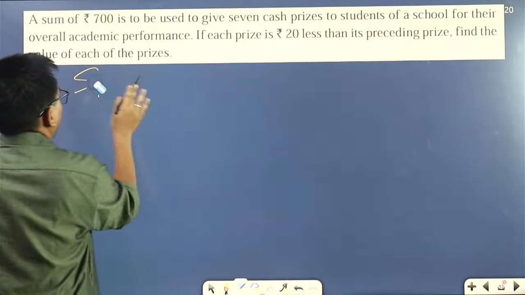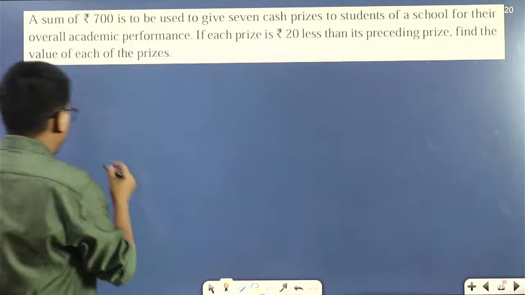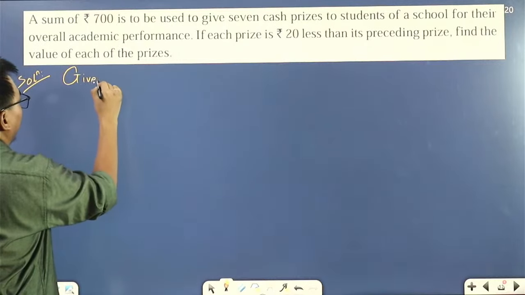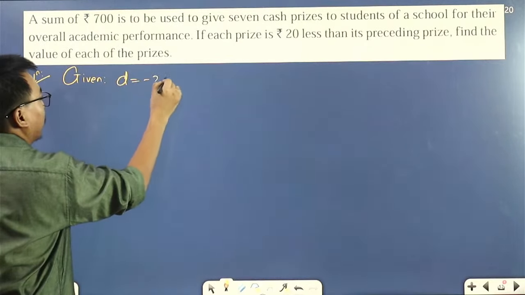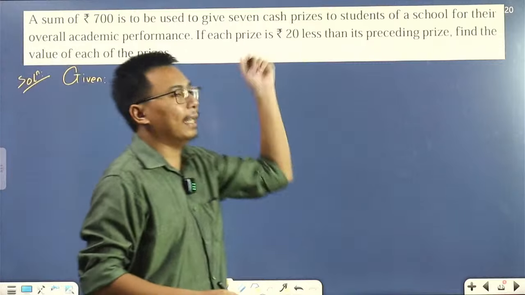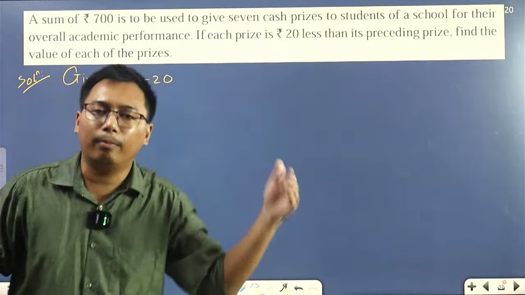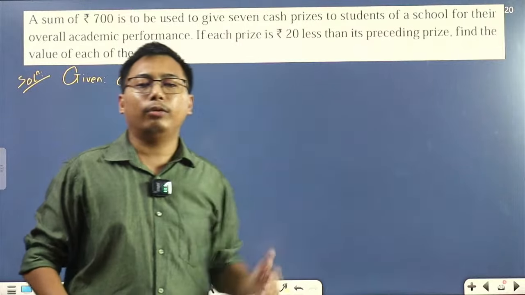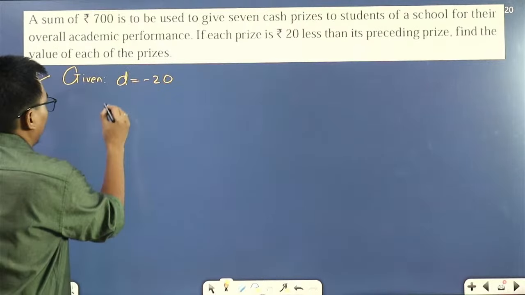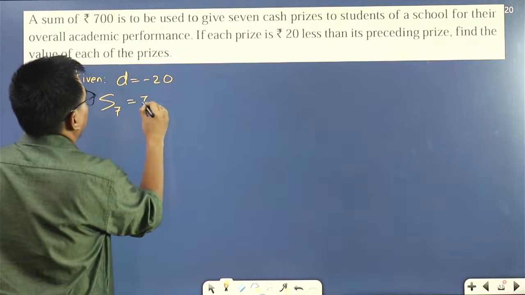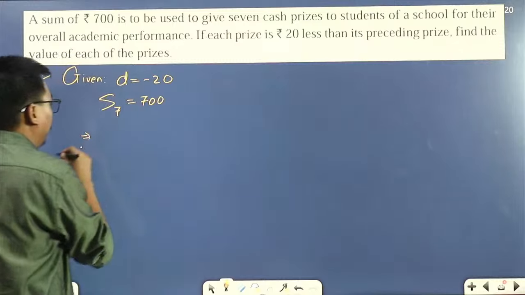Let me write D first. Given, D will be minus 20 because 20 less means it's decreasing, and decreasing means it will be minus. So the value of D will be minus 20, and S7 is given as 700. Now let's use the formula.